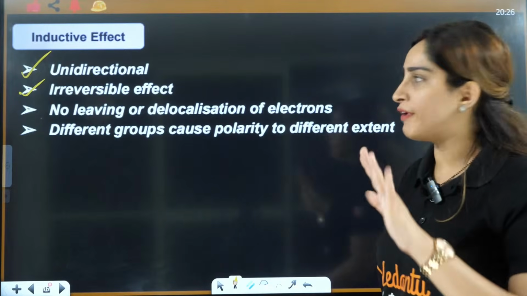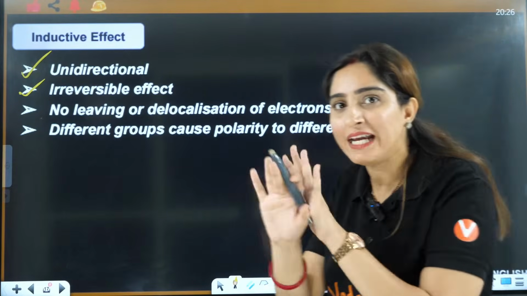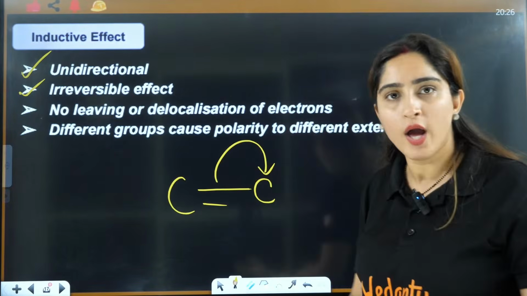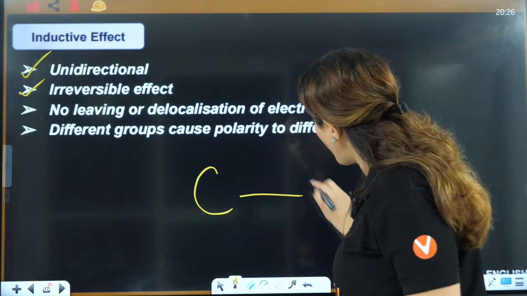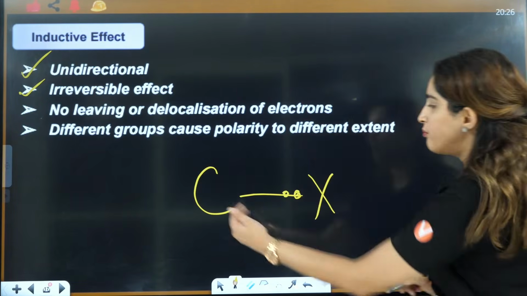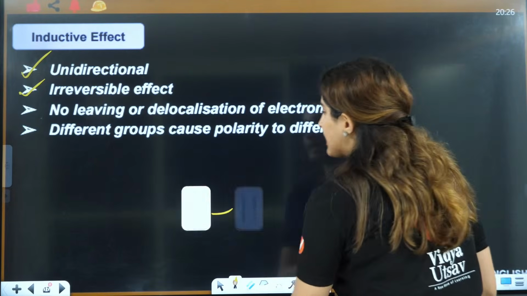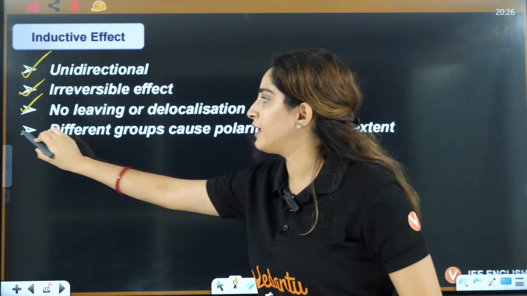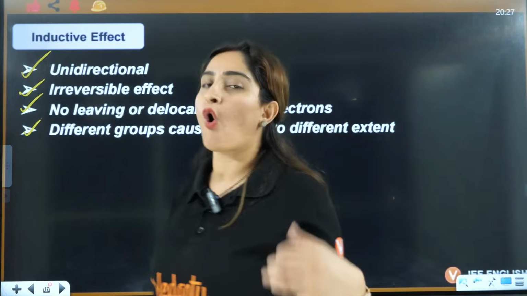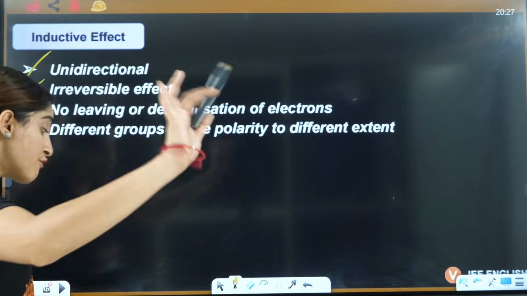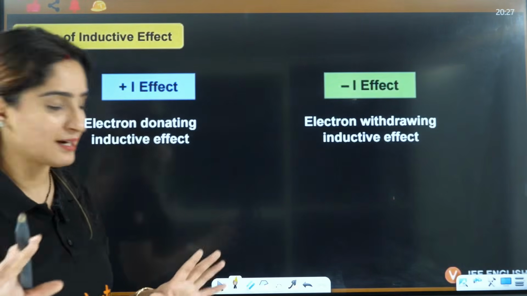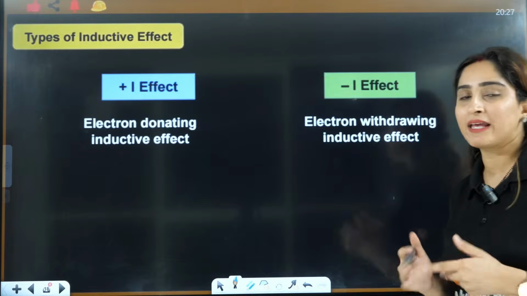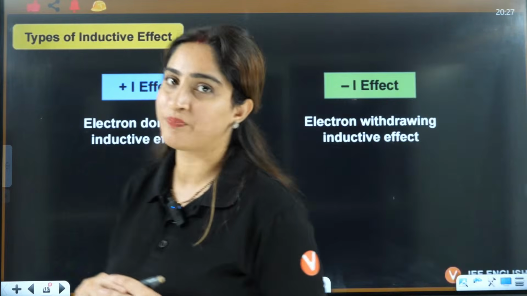Third is no leaving or delocalization. Electrons are not leaving here. It's not like you have this pi electron and it is leaving. No, it is just in the same bond, getting displaced to the more electronegative position, right? Okay. Next, different groups cause polarity to different extents. It's not like all the groups will have the same polarity. Different groups will cause different polarities, right? We are going to discuss those tables also, the increasing and decreasing order of polarity, right?